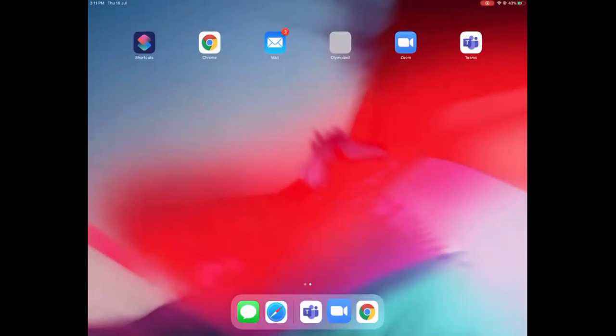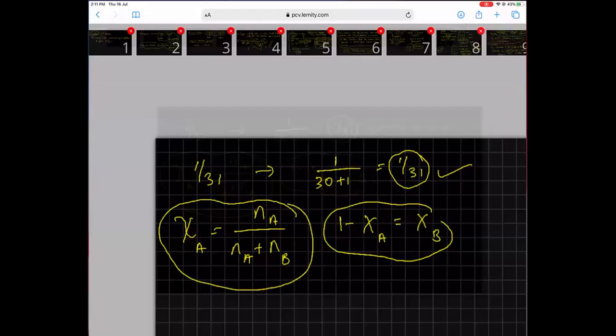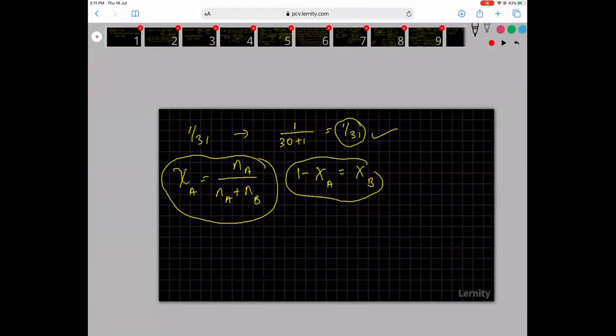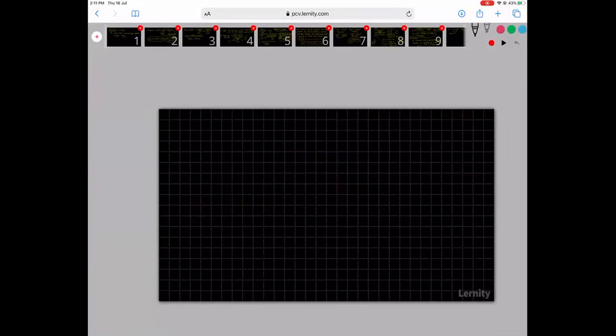Okay, good, great. If you all have done it, now let's move on. Let's look at a few other questions. So here is the next thing. First we did mole fraction. Mole fraction, you have already learned in your lower classes. Still, there are a few more questions that I can give.